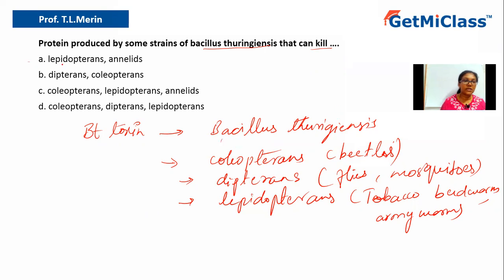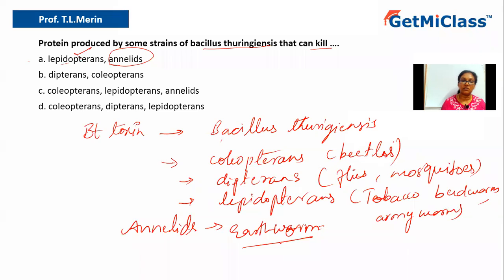Now let us see. Option A says Lepidopterans. Yes, that is correct. But then annelids, no, not annelids. If you have to give an example of annelid, it is the earthworm. Earthworm is an example of annelid. This will not get killed by Bt toxin because it doesn't feed on these specific plants onto which these organisms feed. So option A is ruled out because annelids have been mentioned.